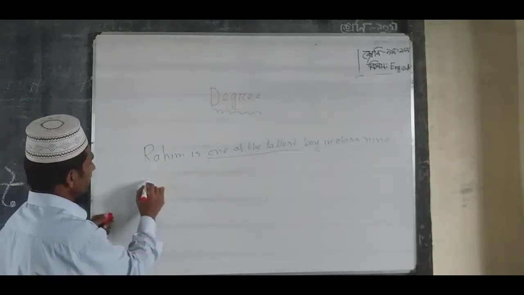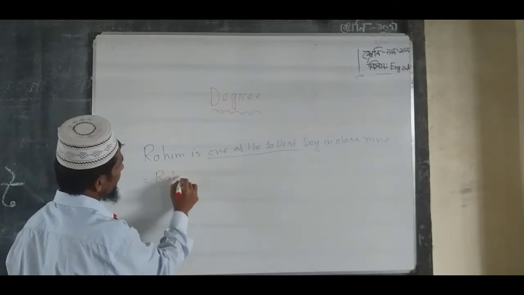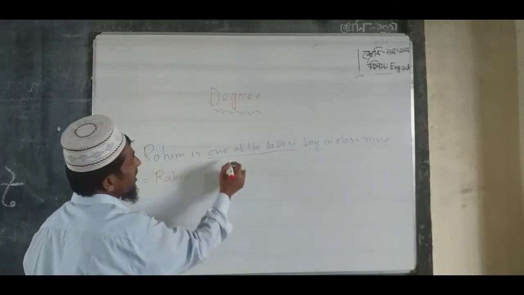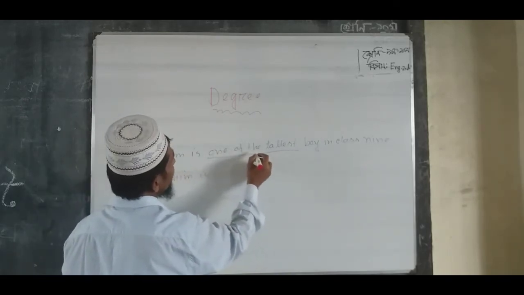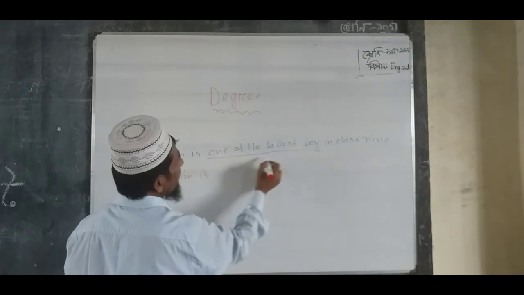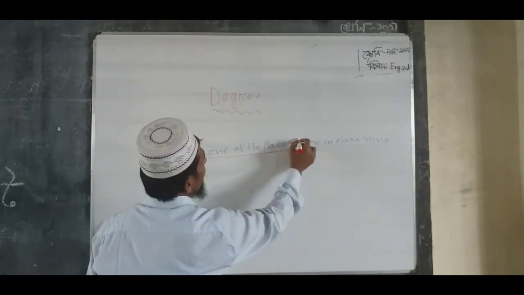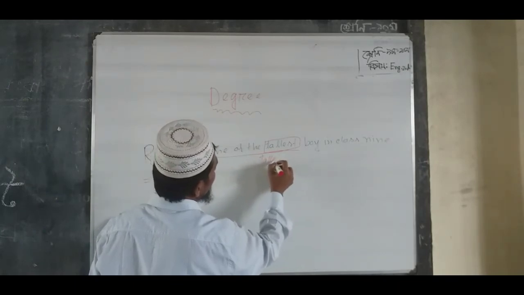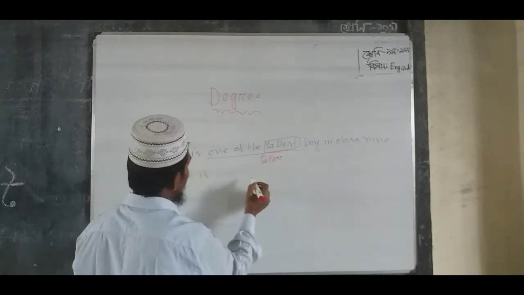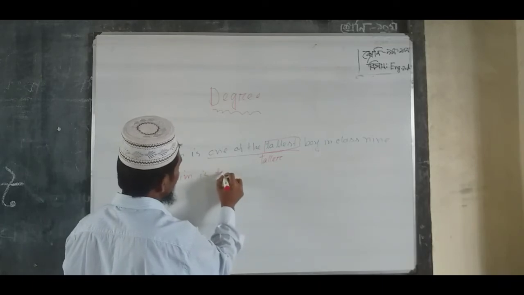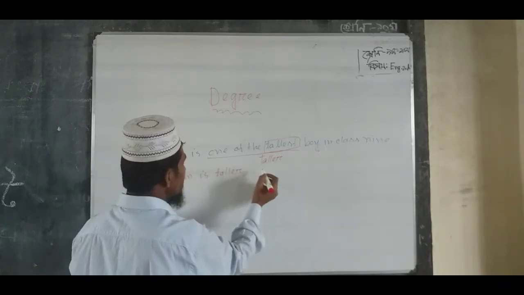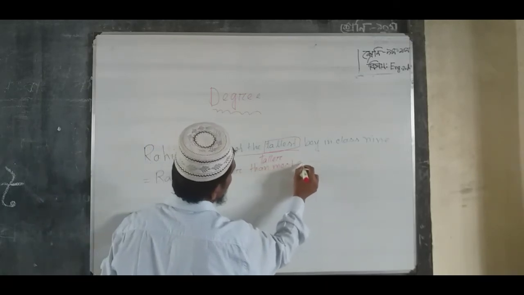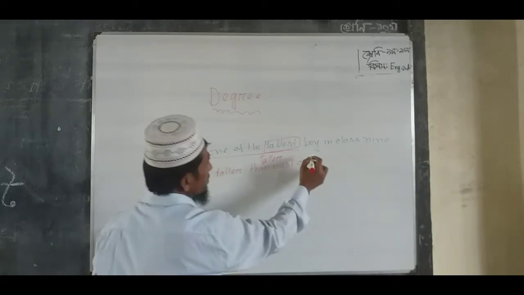So Rahim is, so here one of the will be omitted. Okay, so tallest, positive tall, comparative form taller, so taller, as auxiliary than most other.